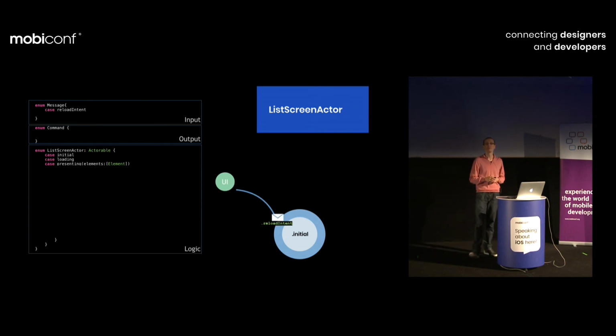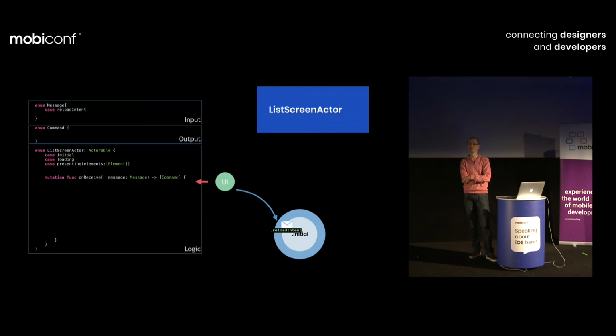We receive it, and it stops in front of our gate, which ensures that there is no concurrency within our actor. At the moment, the GCD queue is empty, so it will be passed directly to us, and we come into our receive function, whose body we have to implement. It's a mutating function because we may want to mutate our state. It takes one argument, message, and returns an array of commands. Again, the array of commands are all the side effects that our actor would like to say to the external world.